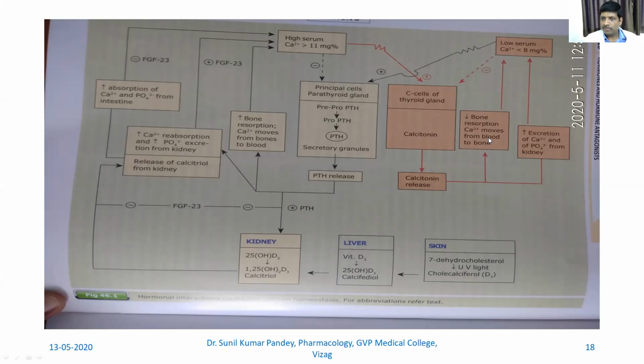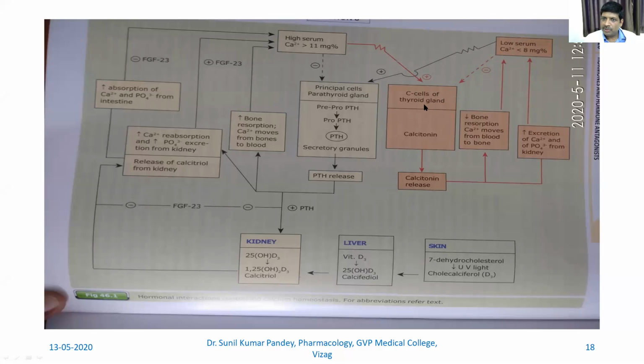And then also there is increased excretion of calcium and phosphate from the kidney. So when excretion is increased and bone resorption is decreased, we get a lower calcium level, less than 8 milligram. So this is the normal calcium level. Now, when there is lower calcium level, this will cause feedback inhibition.